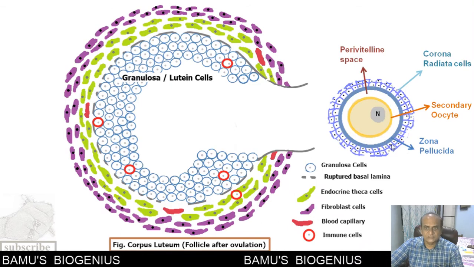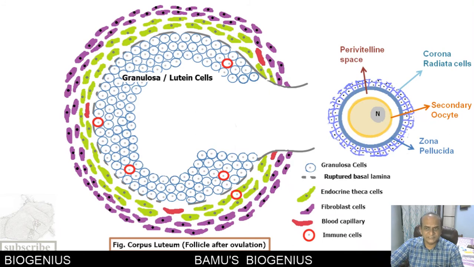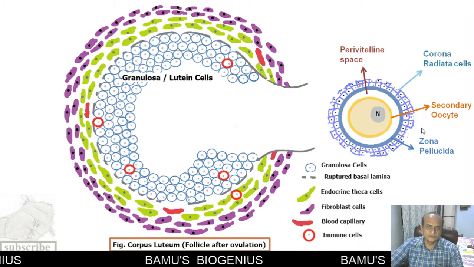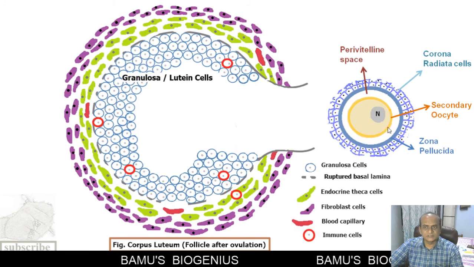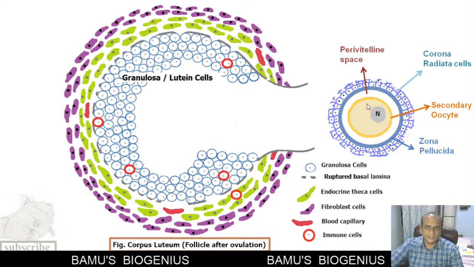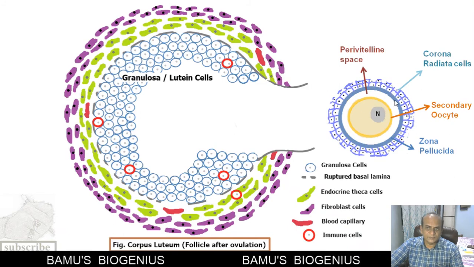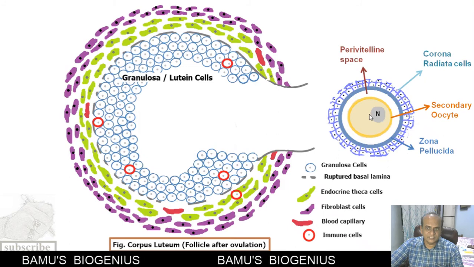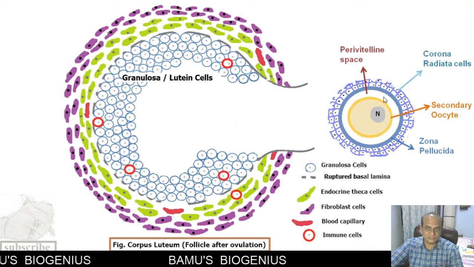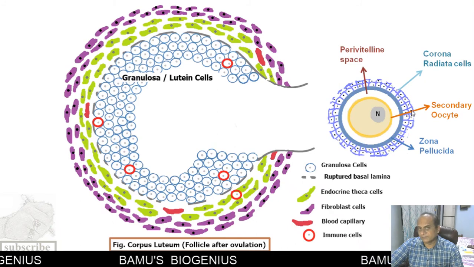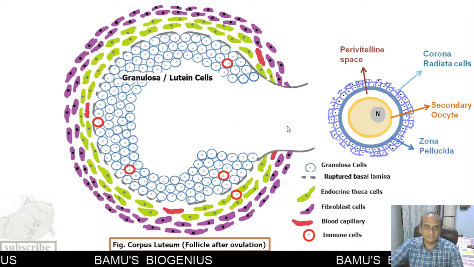That is because just before ovulation, meiosis I completes, and because of that it is now a secondary oocyte. So whenever there is ovulation, the ovum is a secondary oocyte, and between the zona pellucida and the secondary oocyte, the perivitelline space is there. So this is the structure of the ovum when it comes out of the Graafian follicle.